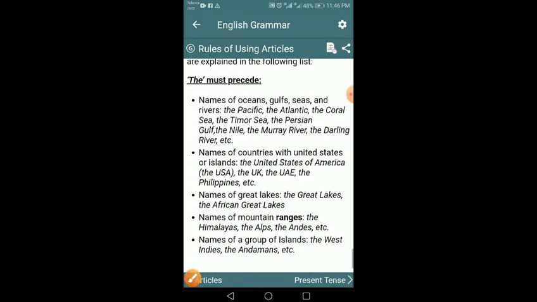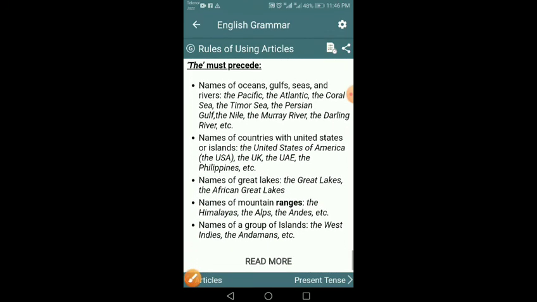Next thing we should learn is that "the" is necessary with names of oceans, gulfs, seas, and rivers. The Pacific, the Atlantic. I repeat, "the" is used with names of oceans, gulfs, seas, and rivers, as the Nile, the Darling River, and with the names of countries like the United States.